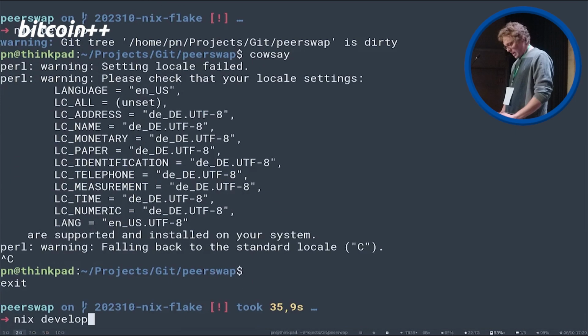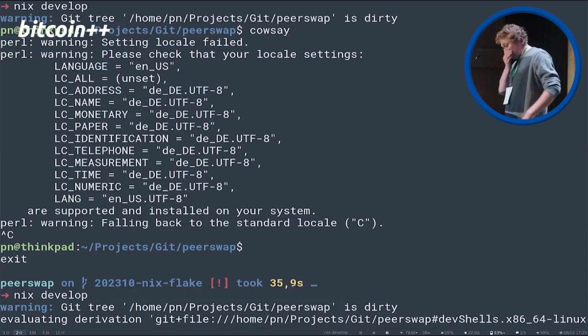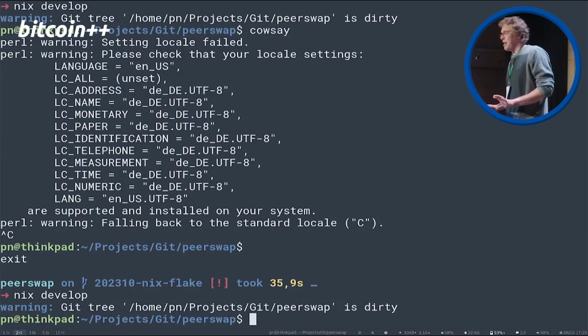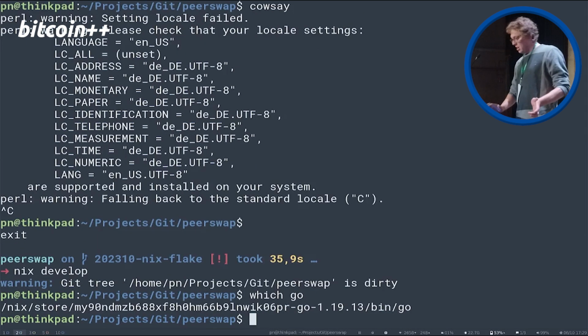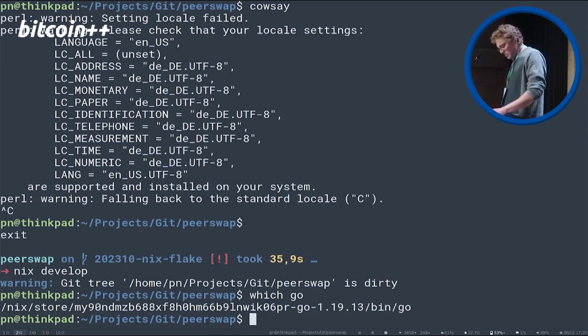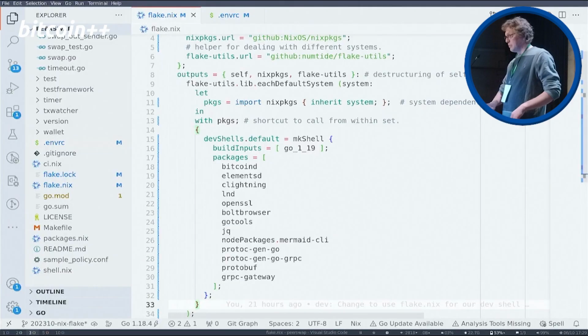Okay, exit the shell, enter the shell, it's evaluating. I luckily got all cached, so it didn't take that long. And now we can see, if we, for example, check on which version we are using for Go, it is Go 1.19, the one that we specified in the build inputs.